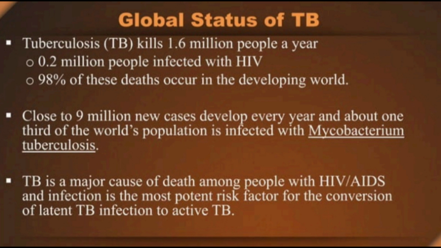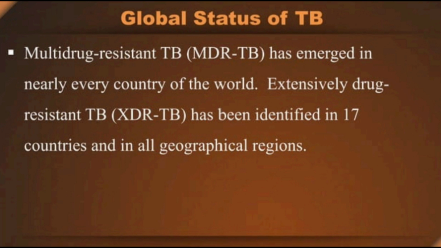TB is the major cause of death among people with HIV/AIDS, and HIV infection is the most potent risk factor for the conversion of latent TB infection to active TB. Multi-drug resistant TB, MDR-TB, has emerged in nearly every country of the world. Extensively drug-resistant TB, XDR-TB, has been identified in 17 countries and in all geographical regions.